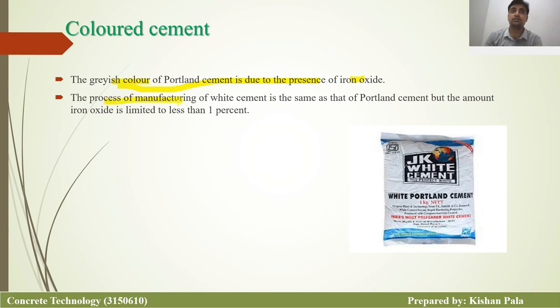The manufacturing process of white cement is the same as Portland cement, but the amount of iron oxide is limited to less than 1%. Just remember, for white cement you have to maintain less than 1% iron oxide, and the remaining process is the same as for ordinary Portland cement.